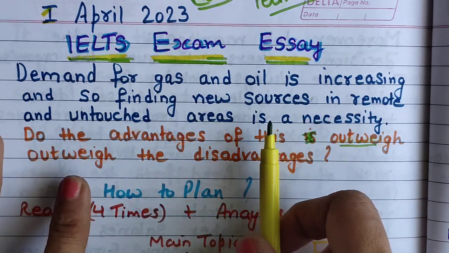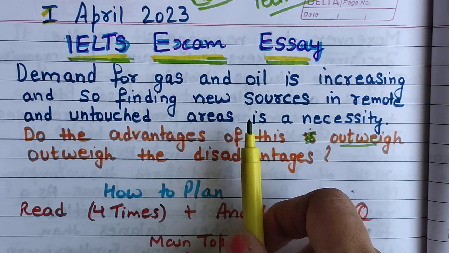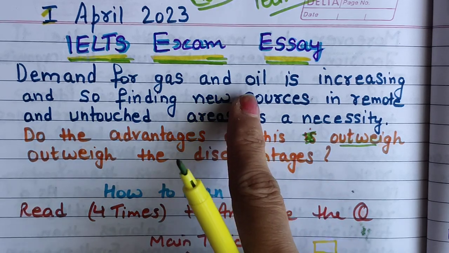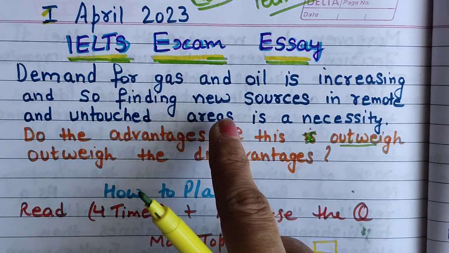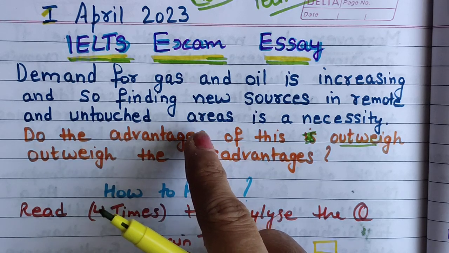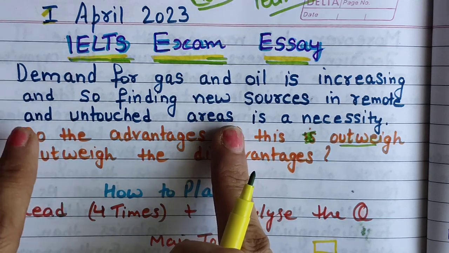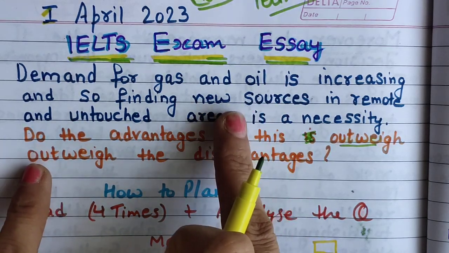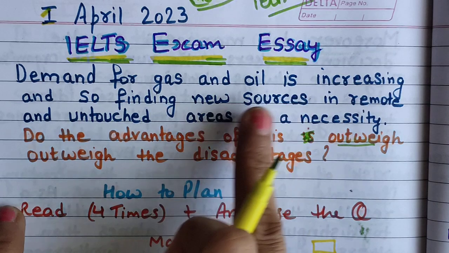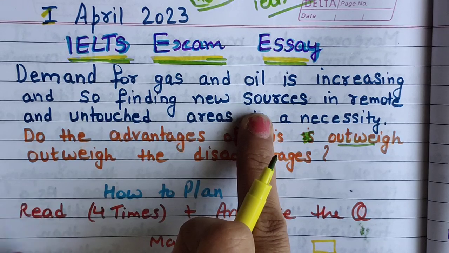So it is a necessity, like you must have heard in Arab countries, these countries are finding new sources of petrol. They know everywhere they will get crude oil. So they are starting their refineries and factories in far-flung areas, and even in African countries like Nigeria and some other countries, they are also trying to find new sources of these oil and gas sources. Okay, so this is the main topic. Demand is increasing. For more supply, they are finding new sources in different areas.